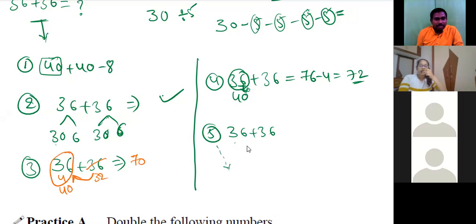Sir, there is one more way, sir. 50 plus 20 plus 2. Sorry? 50 plus 10 plus 12. How to get that? That will also again be 40 plus 32. Think of nearest to base. Nearest base is 40.